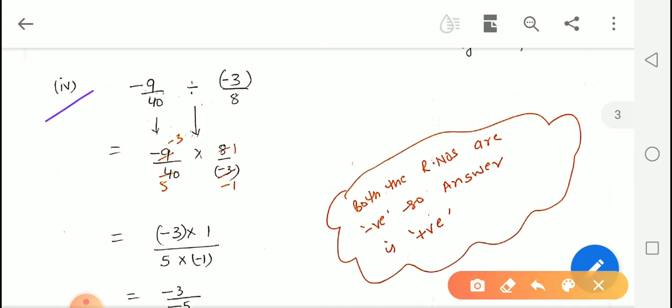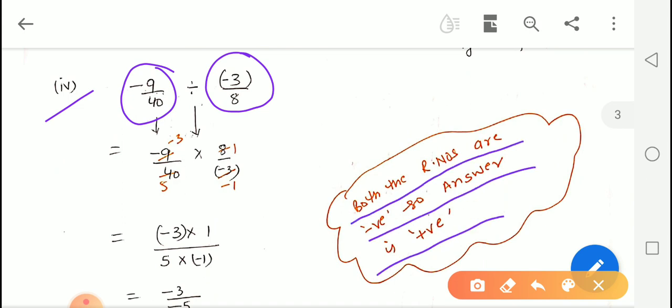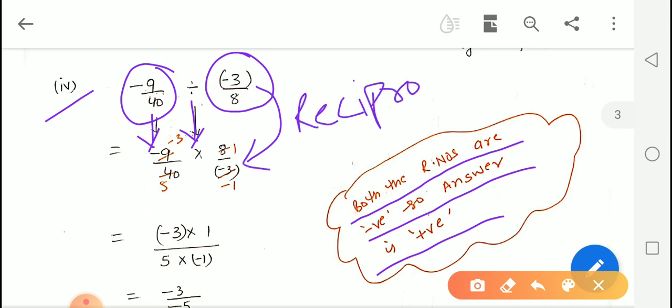This is our next example in which both the rational numbers are negative. See, both the signs are the same, so we will get the answer as positive. Both the rational numbers are negative, so the answer will be positive. Now let us see how. We will copy down the first rational number as it is. This division sign is converted into a multiplication sign, and here we will take the reciprocal of the number after the division sign, and this is our simple multiplication step.